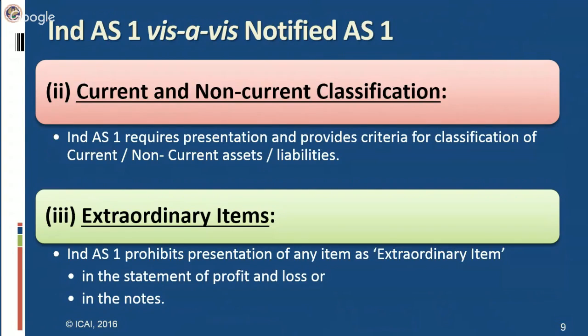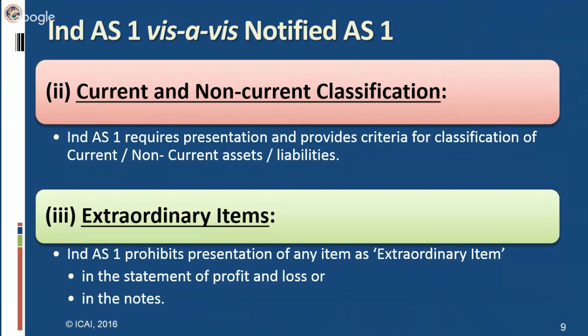This revised Schedule 6 has been continued or overtaken by Companies Act 2013 in the form of Schedule 3, which also contains current and non-current classification. So companies have to prepare their financial statements based on such classification into current and non-current, but still they are following existing accounting standards. But AS1 does not prescribe such classification. It is prescribed in Companies Act. But in Indian accounting standard, Ind AS1 prescribes such classification. You need not go to the Companies Act or refer Schedule 3. You can refer directly to Ind AS1 if you are following Ind AS1.